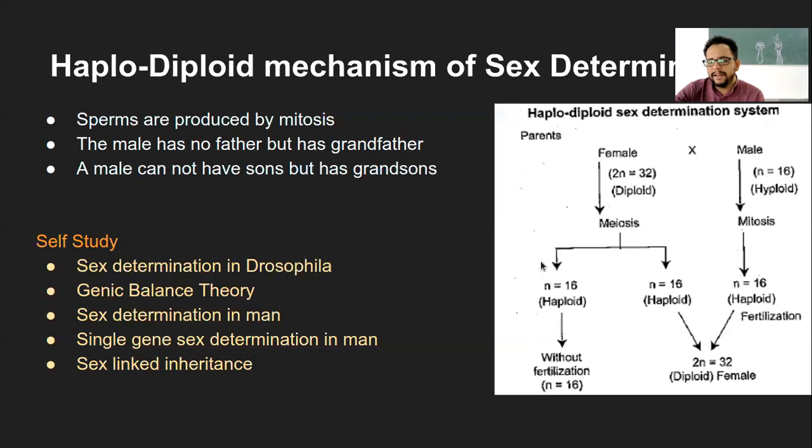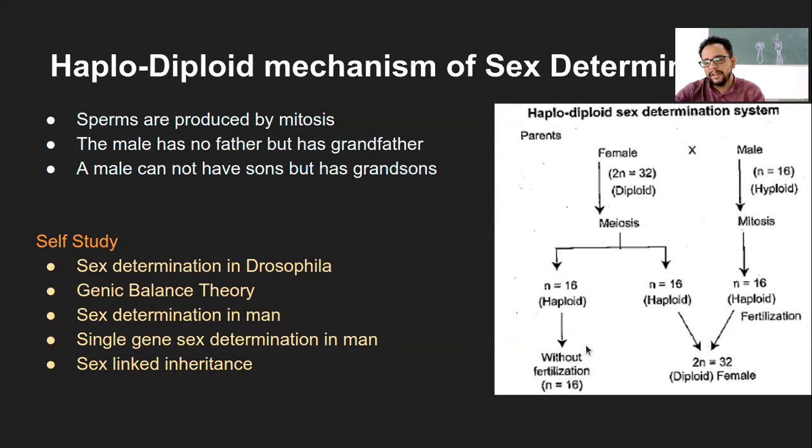And if these sets of eggs remain unfertilized, they will produce males only, right? So now, if you look at these features of the haploid diploid mechanism, sperms are produced by mitosis. That is one exception to the natural course. The male has no father but has a grandfather.